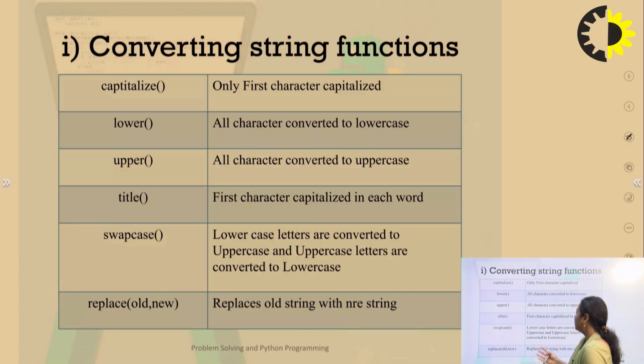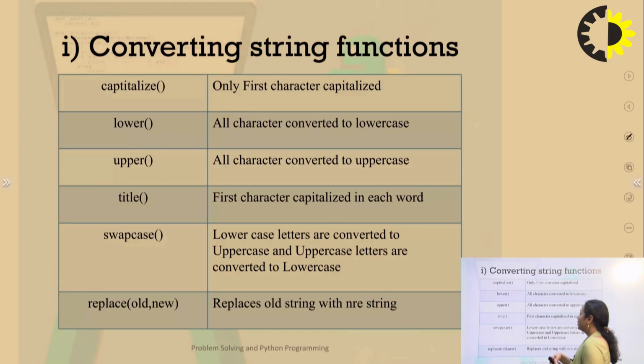We are converting the data, whatever is being written over here. So some of the functions are capitalize, lower, upper, title, swapcase, and replace. As the name suggests, capitalize will only capitalize the first character within the string. Lower will convert all the characters into lowercase. Upper will convert all the characters into uppercase.